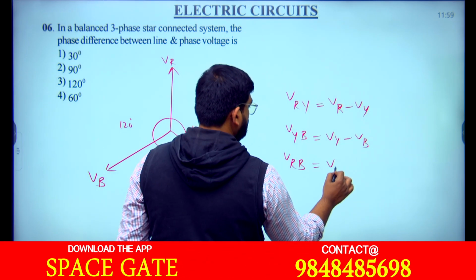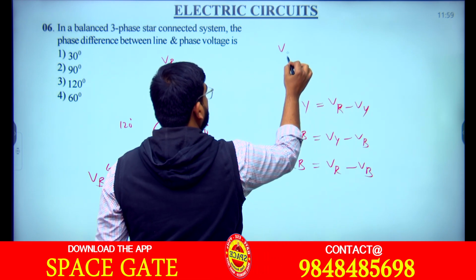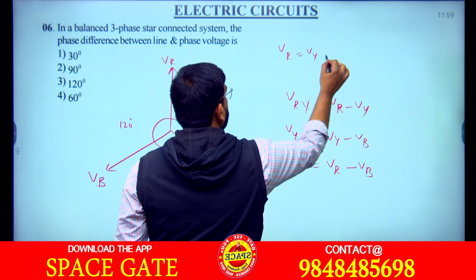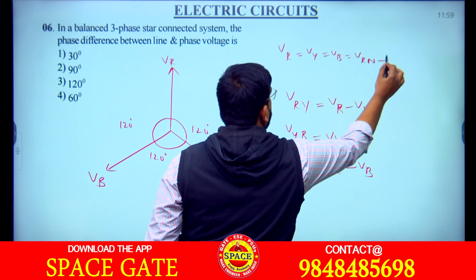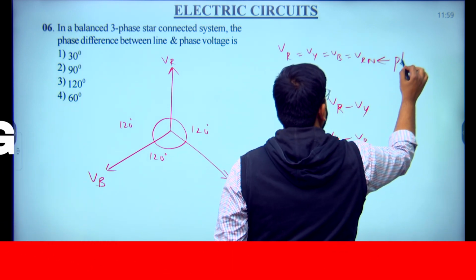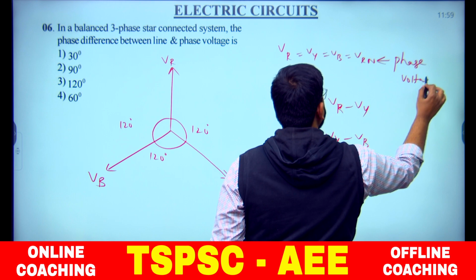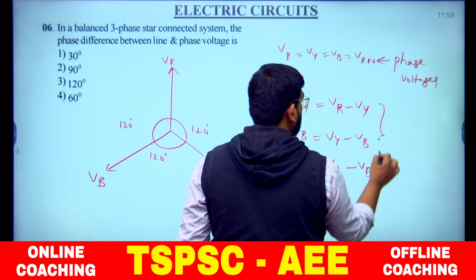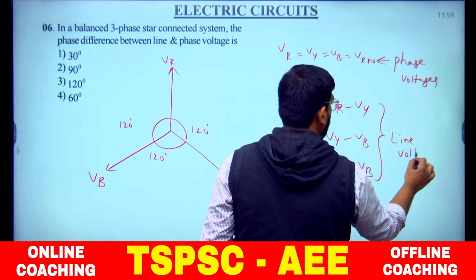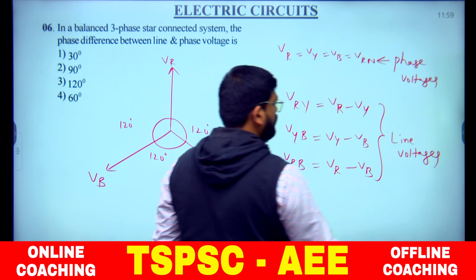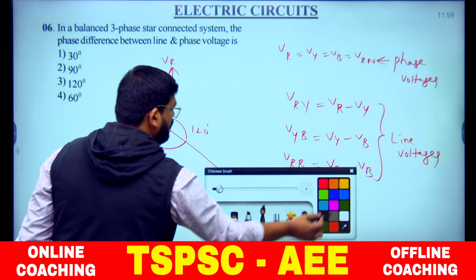Voltage difference between these, and VR, Vy, Vb, all these are like Vn. We call them phase voltages, and these are line voltages, right?